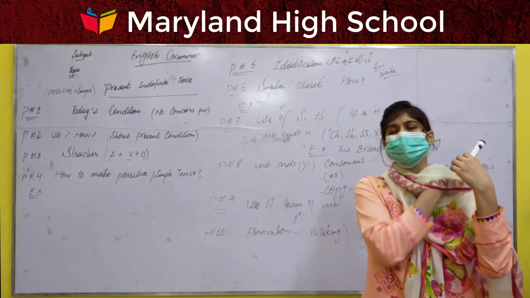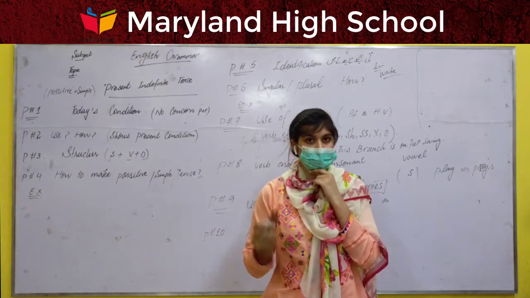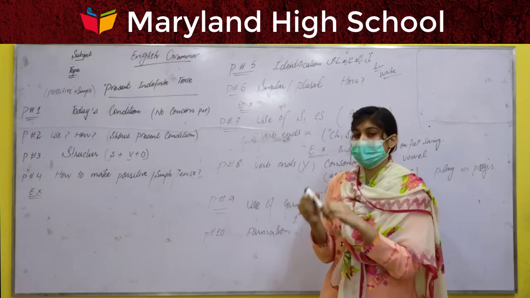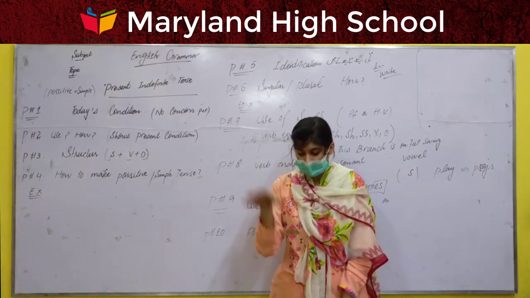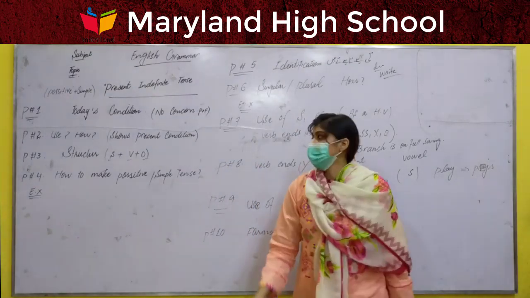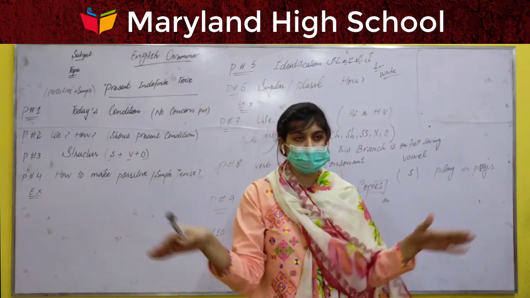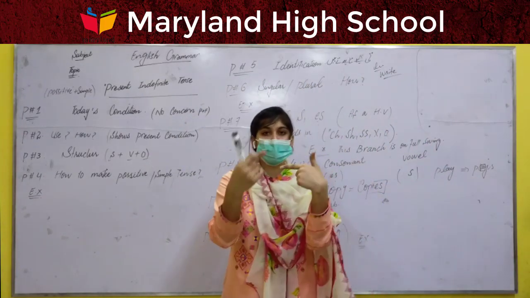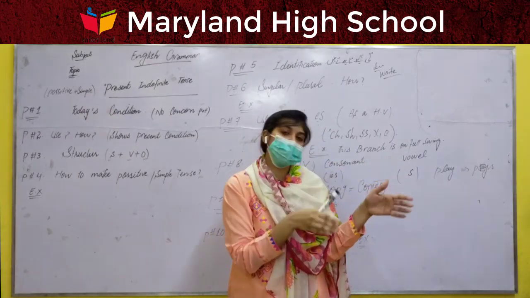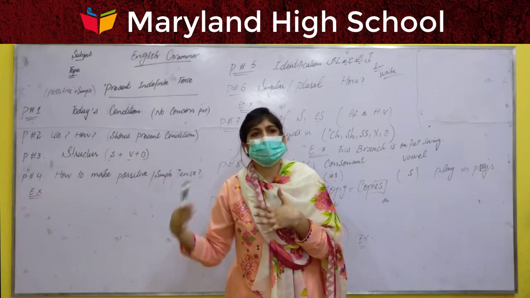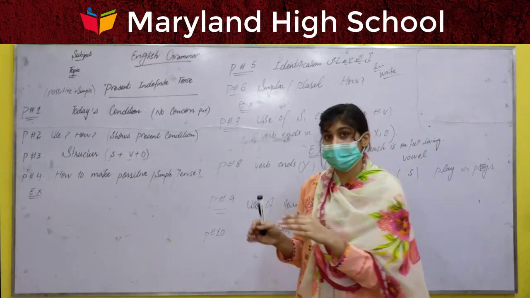The second one is a verb. What is a verb? Basically, a verb is a kind of action. How can we say that this is an action? I have a board marker in my hand. For example, I drop the board marker on the floor. Then I did an action, which means this is a verb. There are so many examples from the surroundings. If you drink, you are doing an action. If you play, you are doing an action. If you are doing anything, that is called an action.